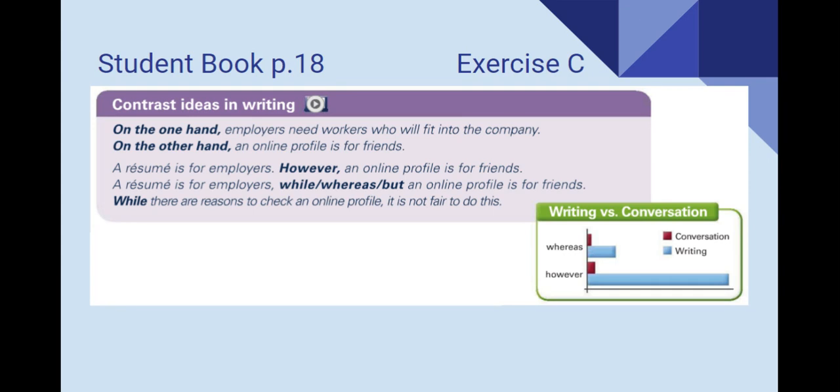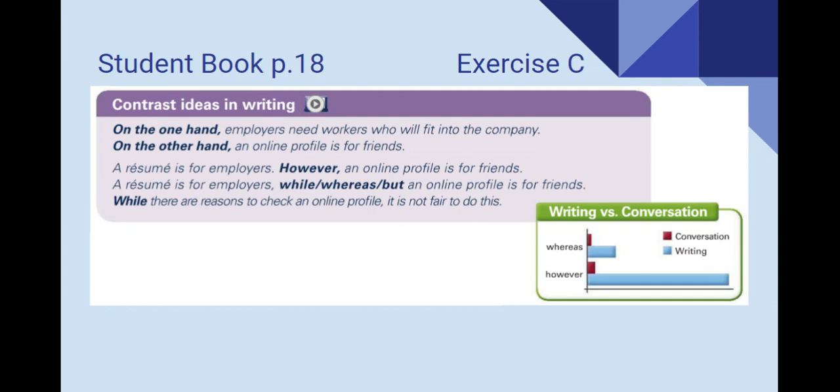So these phrases help us contrast ideas in writing. On the one hand, on the other hand. However, while, whereas, or but. Now, you should know that on the one hand and on the other hand are usually used together. However, they are used in separate sentences and they go at the beginning of the sentence. Now, however, helps us contrast ideas again in two different sentences, but you will only use it in the second one.